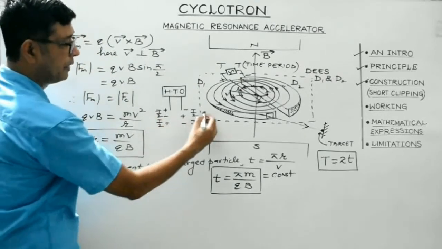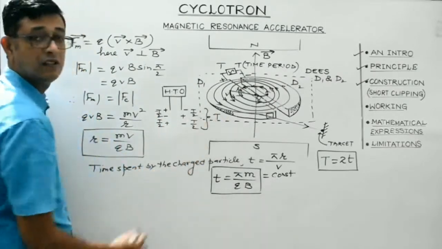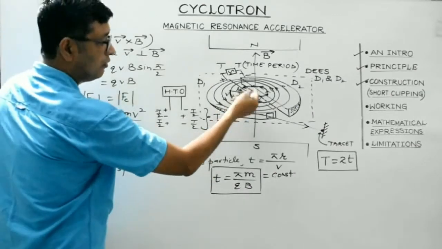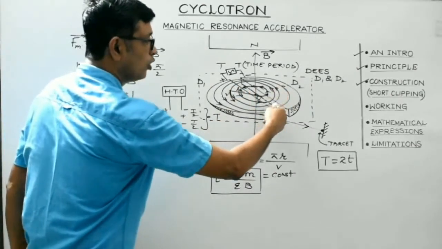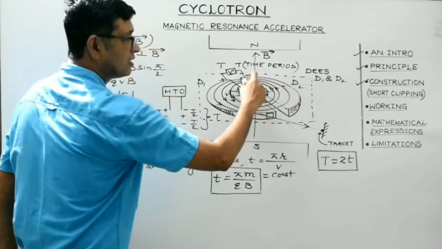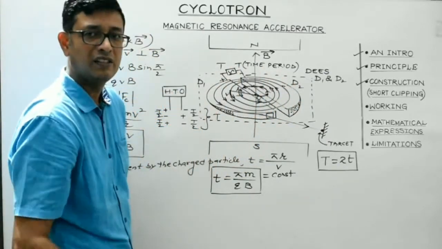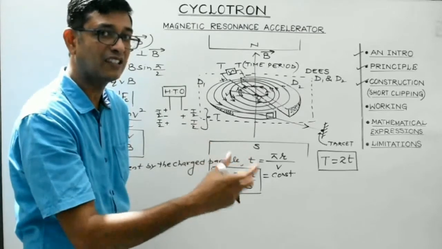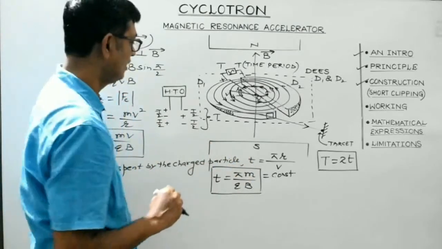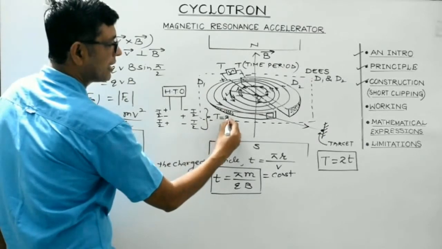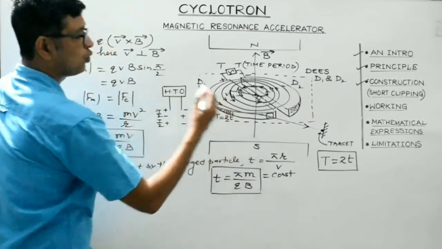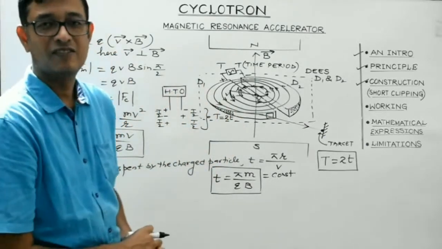So during one complete period, capital T, the charged particle will follow a semicircular path inside D1, and then it will follow another semicircular path of greater radius inside D2, consuming the same time inside each of the two D's. Therefore, the relationship between capital T and small t must be capital T is equal to twice small t.